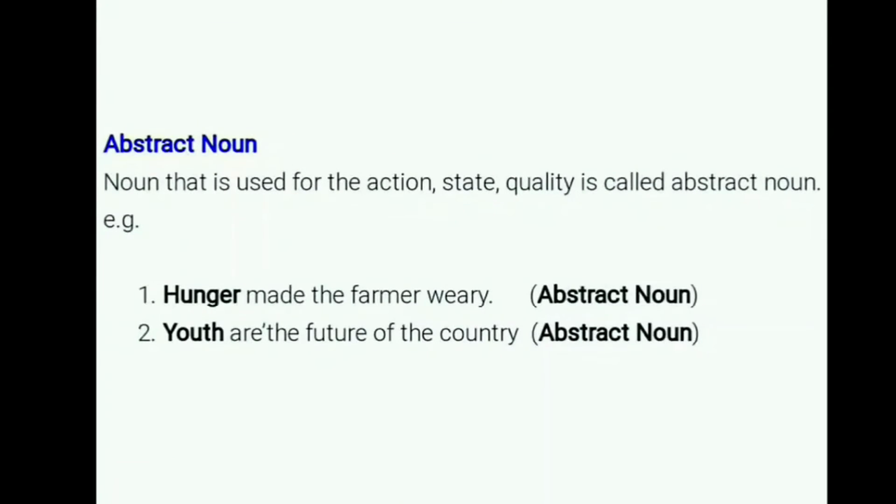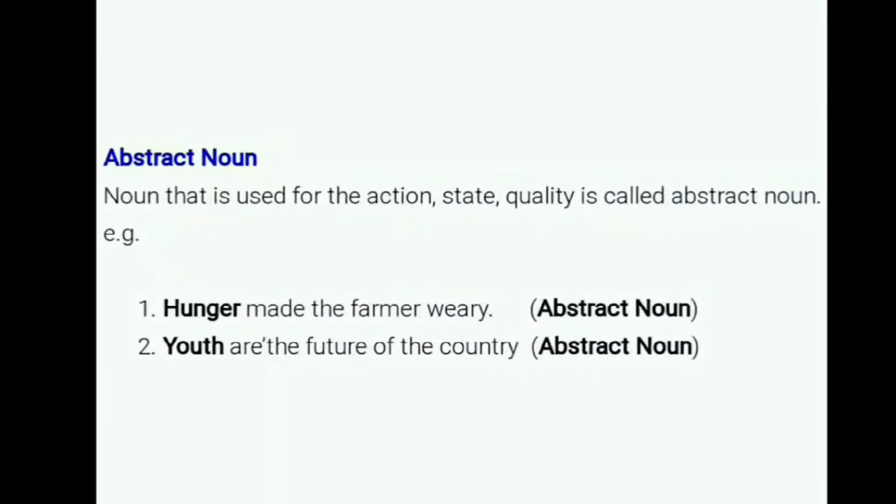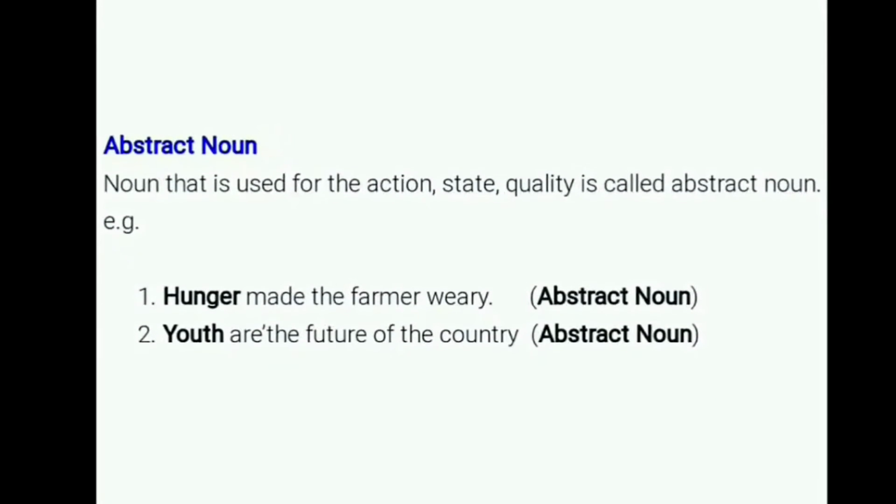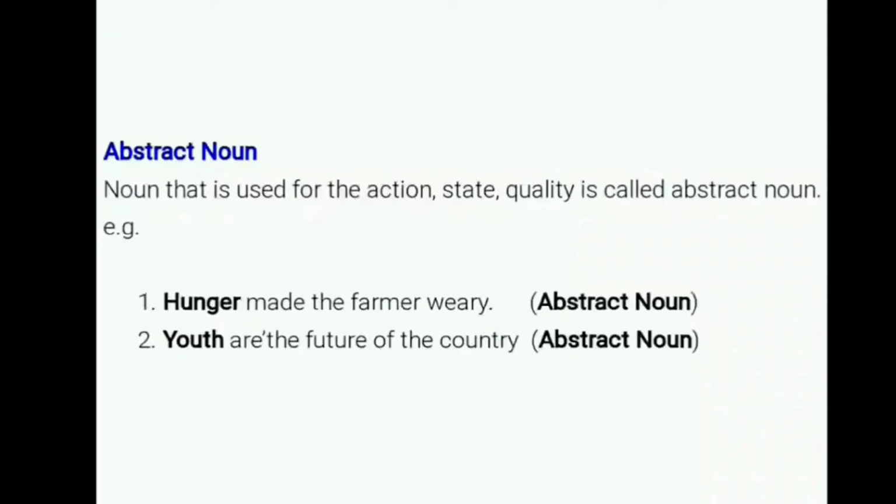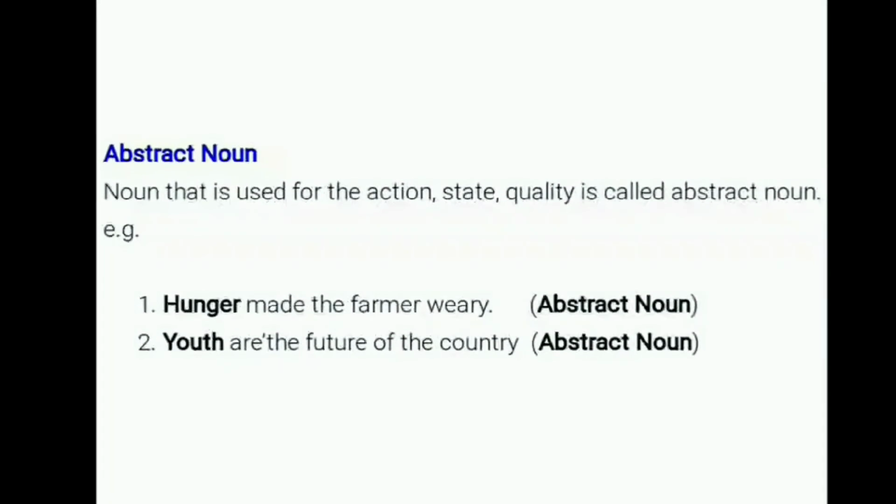A noun that is used for an action, state, or quality is called an abstract noun. A noun that is the name used for some action, some state, some condition, some quality is an abstract noun.